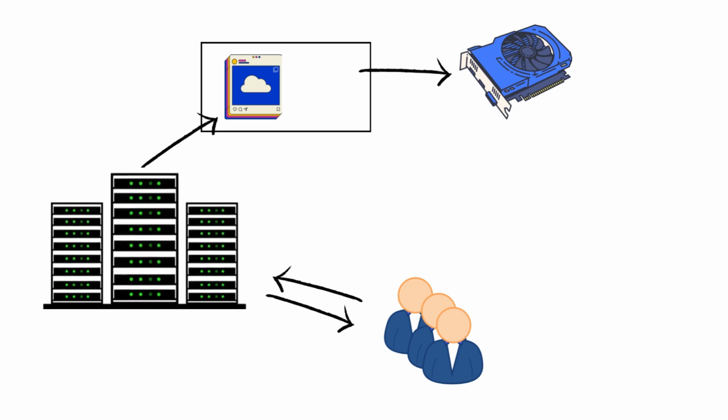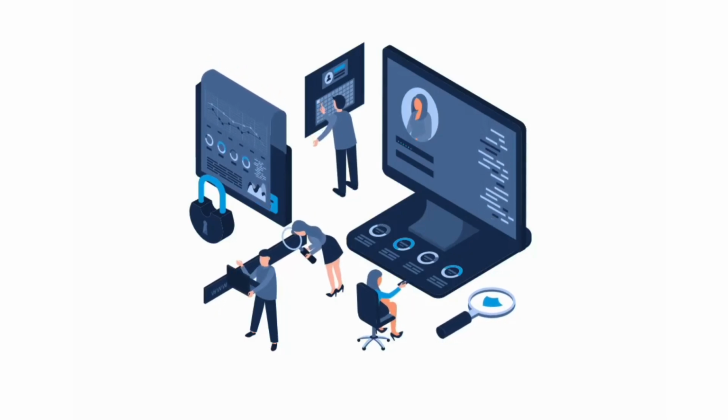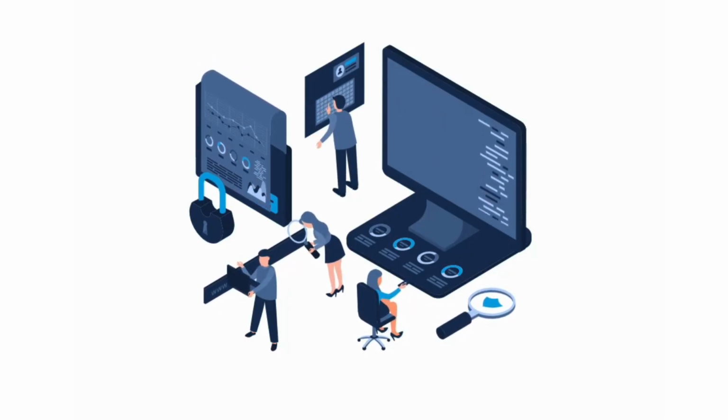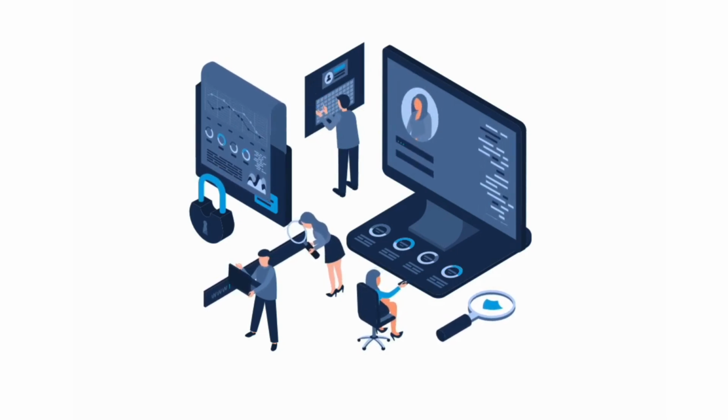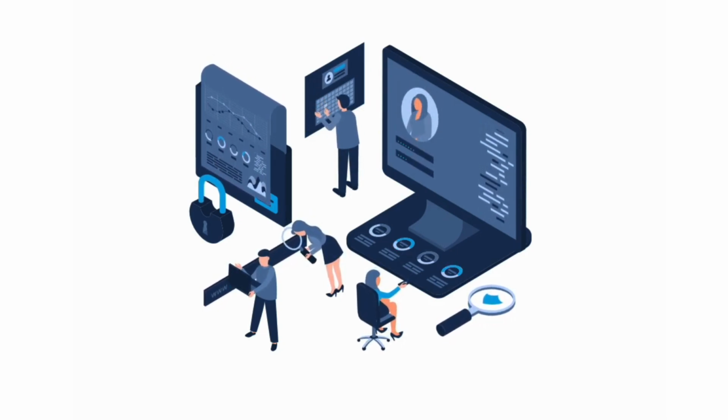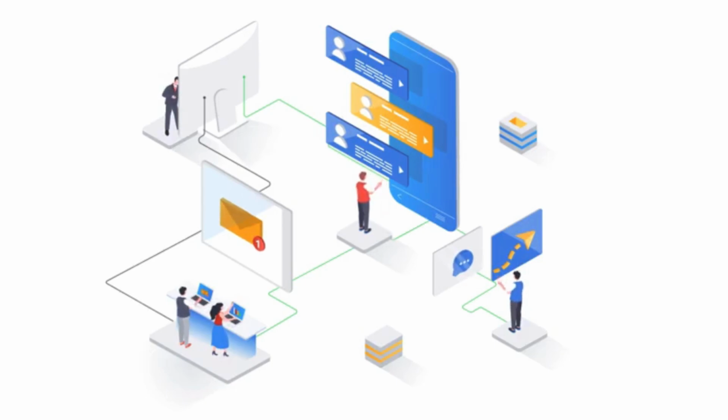Message queues are all about delegating tasks and ensuring that everything runs smoothly without causing bottlenecks or delays. It's like having a well-coordinated team where everyone knows their role and can work independently without stepping on each other's toes. This whole system is starting to look like a well-oiled machine. And that's the goal of good system design, to create a system that's scalable, efficient, and can handle the demands of a growing user base.